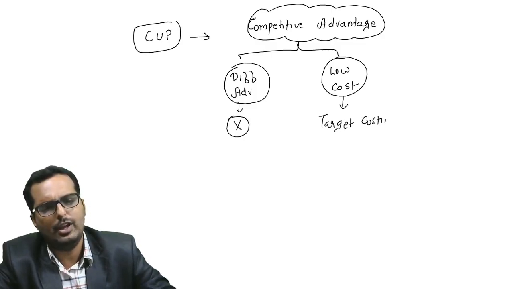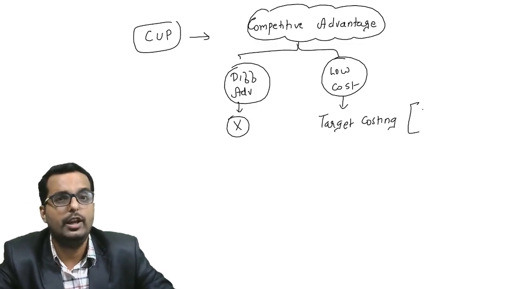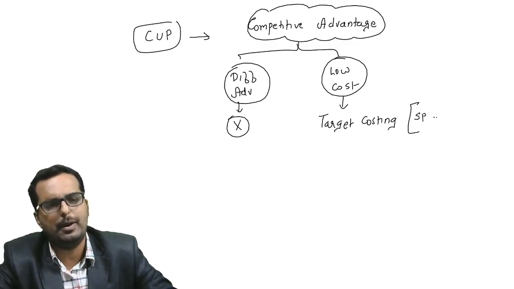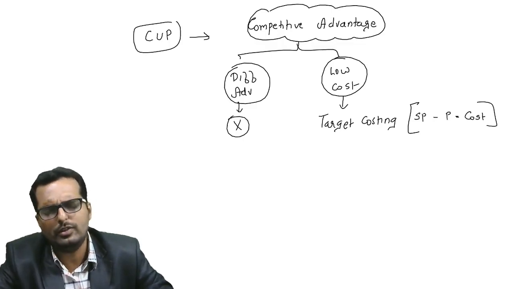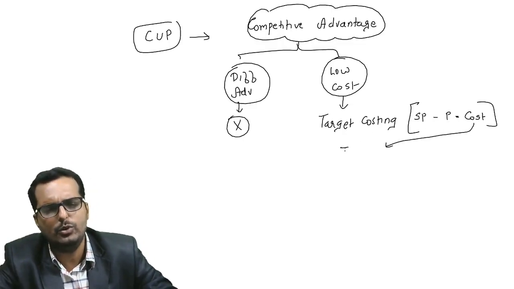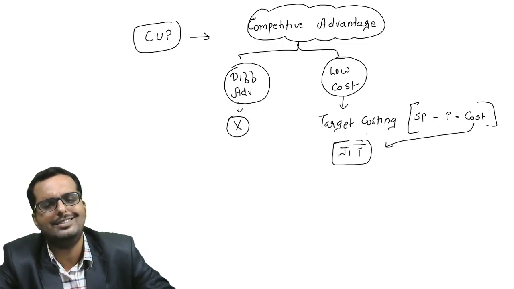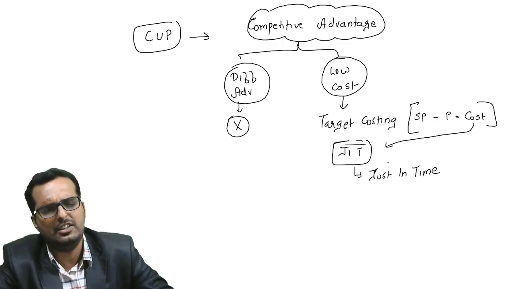One of the techniques that we have learned is target costing. Here what we do is, we have a selling price, we have a target profit, from that we decide the cost and then we work hard to do something so that we can achieve the target cost. And one of the techniques used for achieving the target cost is called JIT. The full form of JIT is just in time.